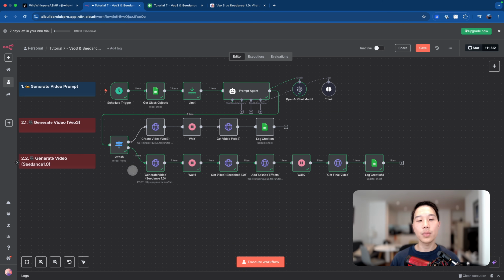And then the second path will be to use the Seedance 1.0 model to create a video and also adding sound effects to that video and also log the final output link back to our Google Sheet. And then with that link, we can do further actions such as posting to social media or do some further editing. And so just a quick note on the differences between the two. So for Google VO3, we actually have the audio already blended in when we create a video, and that's why we don't need to add sound effects to it.